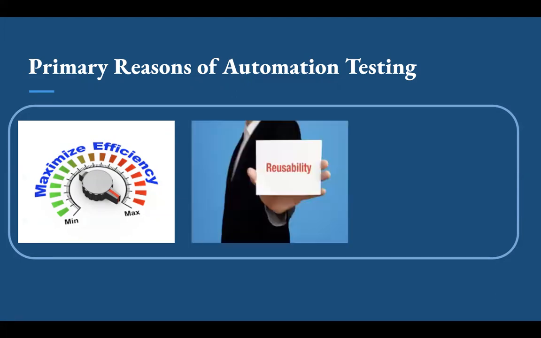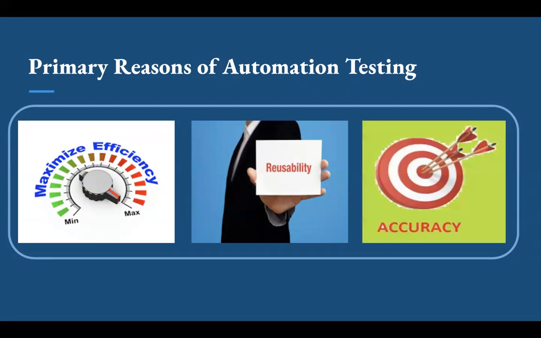Next, we have reusability. Through automation, it's easy to repeat the same things again and again. Software reusability is a quality attribute in which new software or its module is used with or without little modification. The benefit of reusability is that it provides reduction in development time, cost, and efforts, and results in increased quality and productivity. Last, we have accuracy.